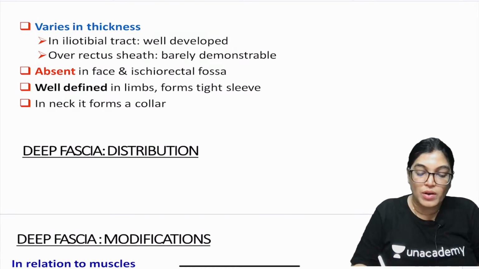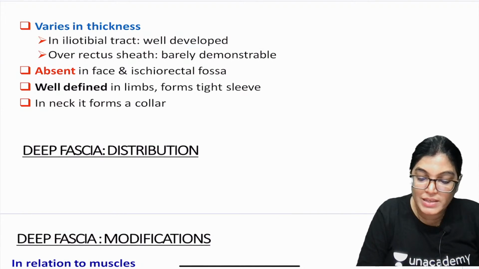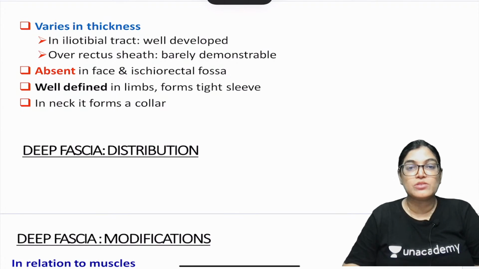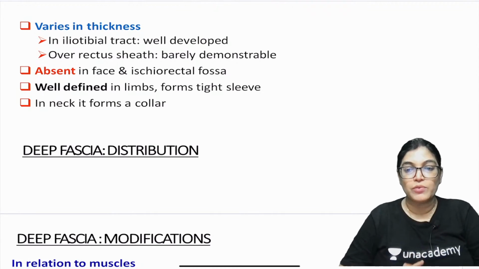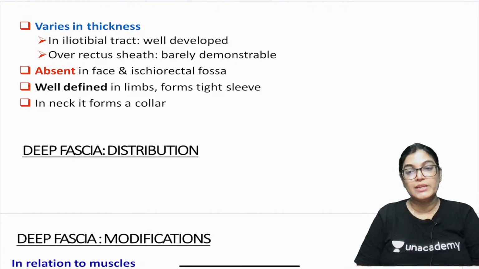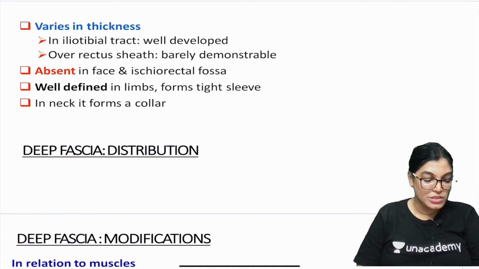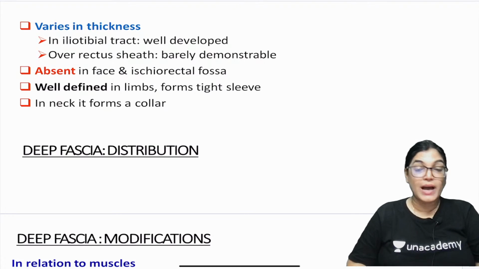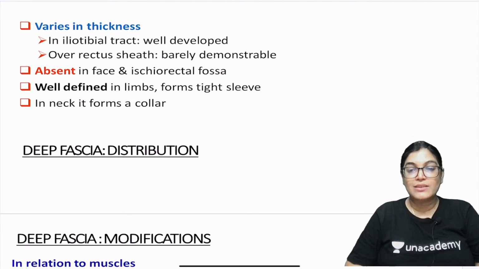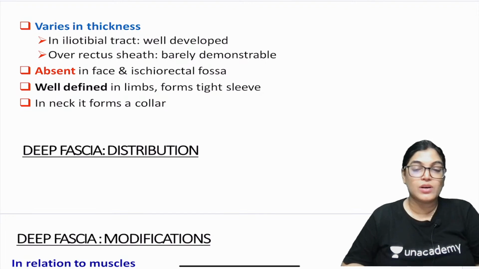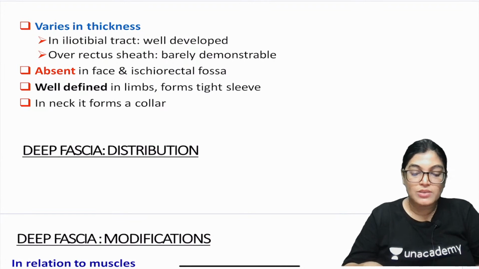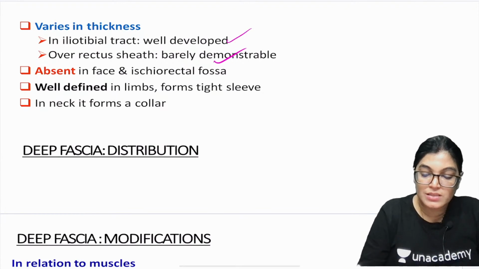For example, in the rectus sheath the deep fascia is barely demonstrable, but in the iliotibial tract it is well developed. Where do you see the iliotibial tract? You must have seen it in the lower limb session: on the lateral aspect of the upper thigh, a deep fascia modification gets thickened into the iliotibial tract. So it is well developed there, while over the rectus sheath it is barely demonstrable.